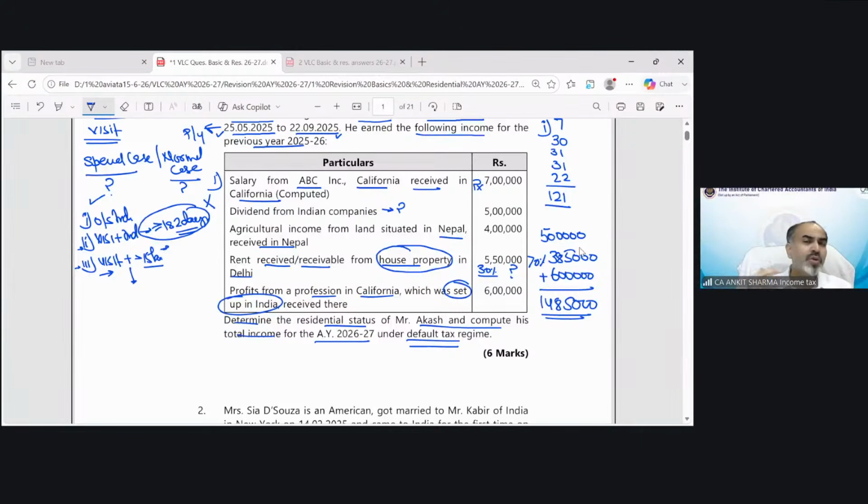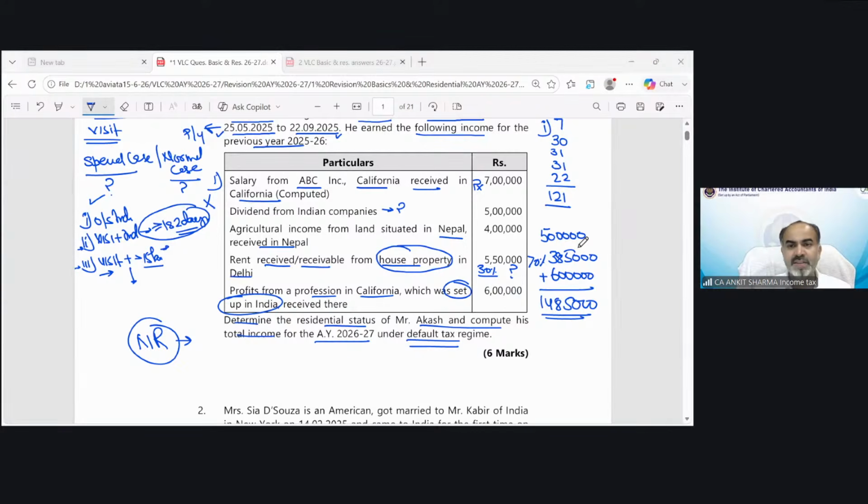Now we can move on to the deemed resident concept. But again, in that concept, income should exceed 15 lakh, which is not the case here. So the deemed resident concept is also not applicable. So what should be the residential status? If you cannot fulfill any condition to become a resident, that means you will be a non-resident. Interesting question. So in this case, the assessee would be non-resident.